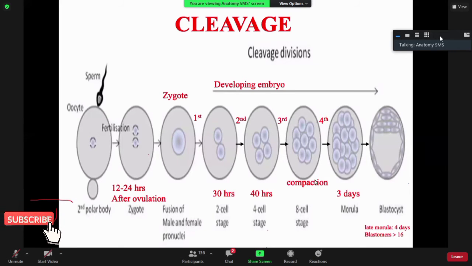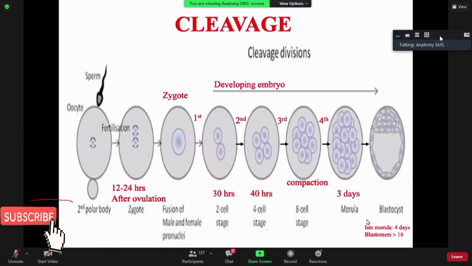Now, by the third day of cleavage division, or by the third day after fertilization, the 8 cell stage would have undergone the 4th cleavage division to give rise to 16 blastomeres, which are compacted together.